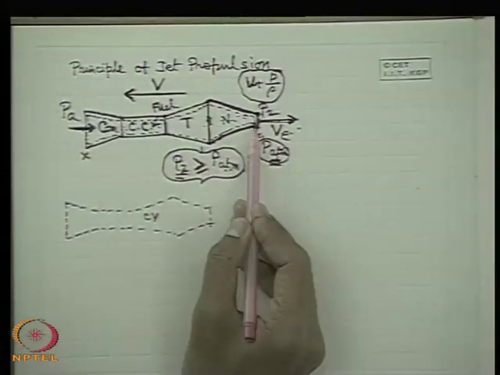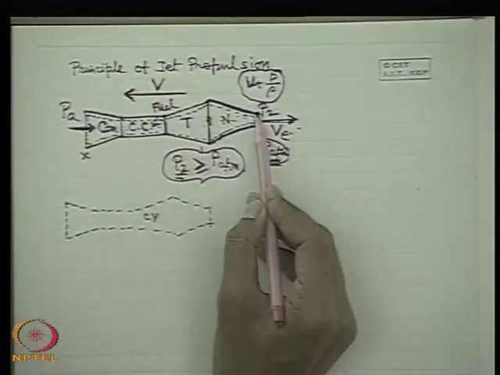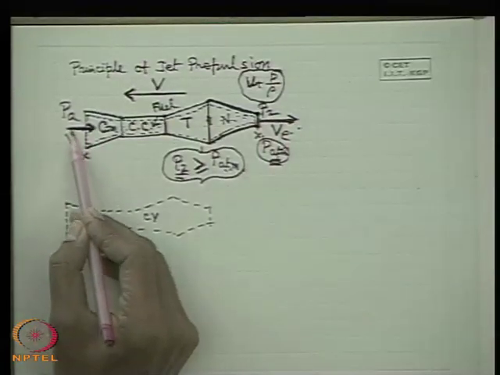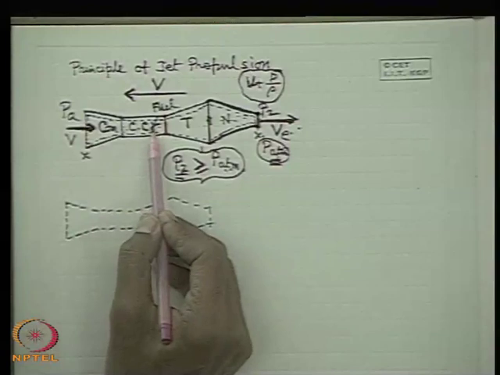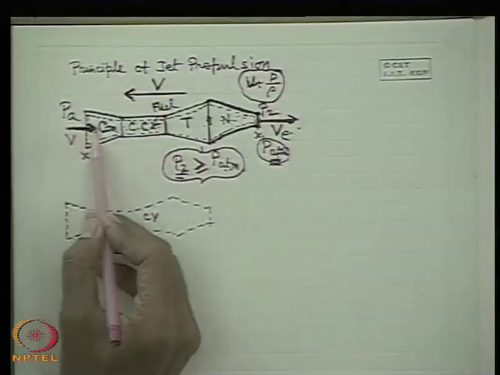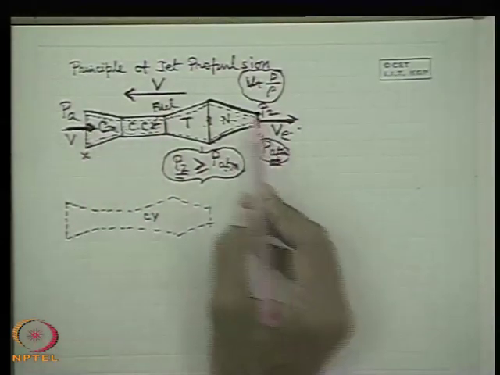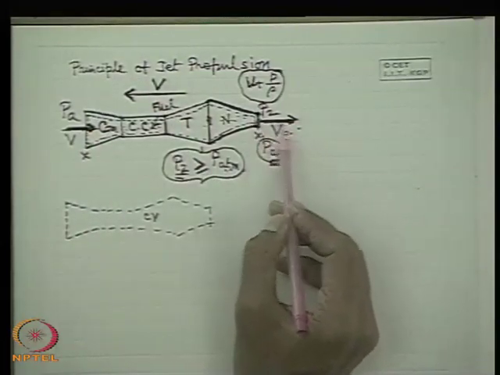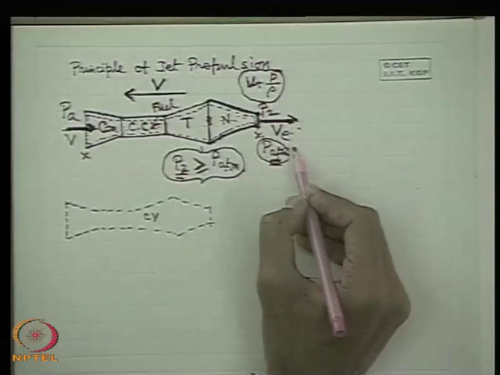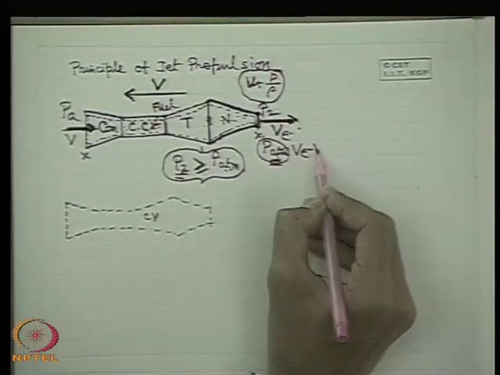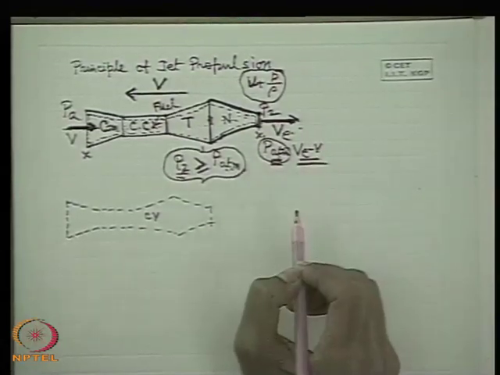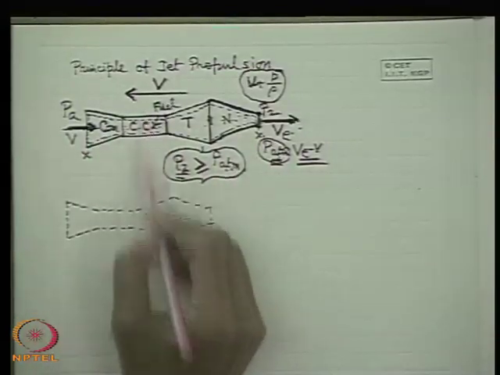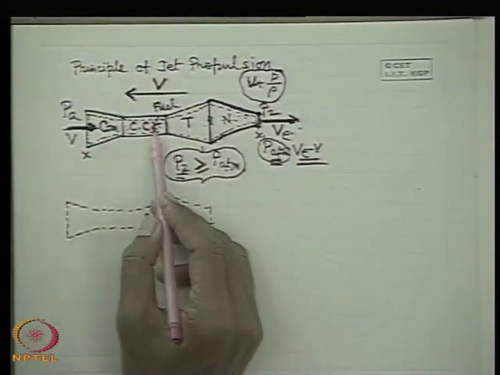That means we have to move with the aircraft to always see a flow velocity v here. A person sitting on the aircraft will always see air coming in at the inlet with a velocity v. If it moves with uniform velocity, he will always see the fluid going out with a velocity u, that is, the relative velocity, which is fixed. So, to make the problem steady, we have to analyze with respect to the control volume.